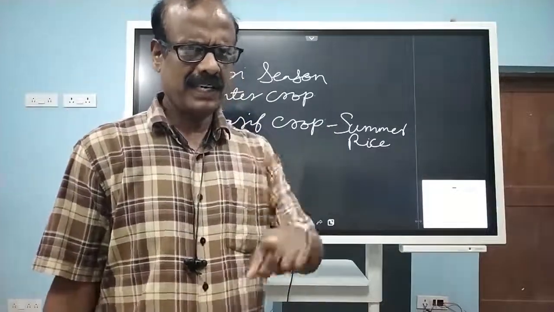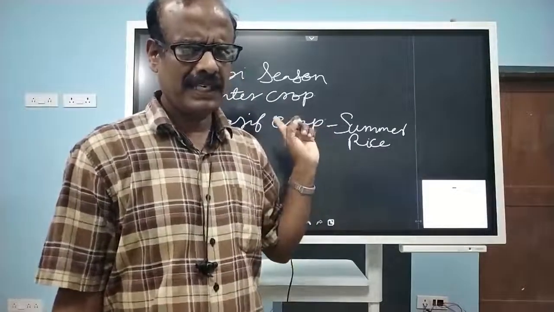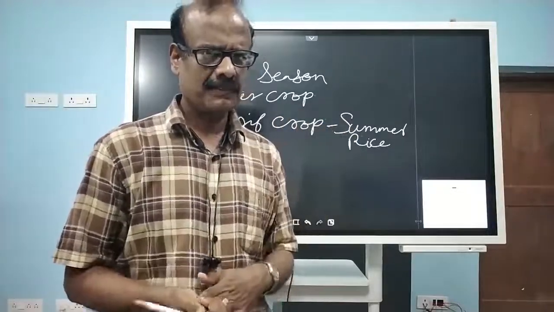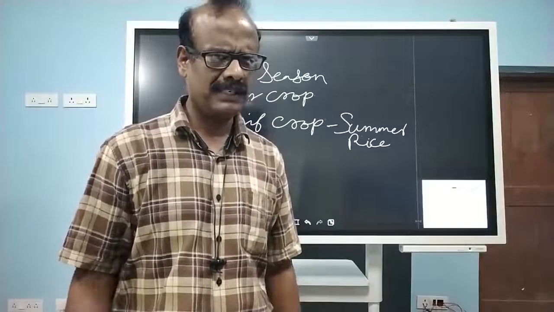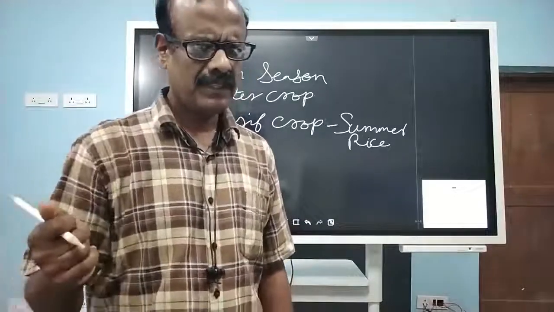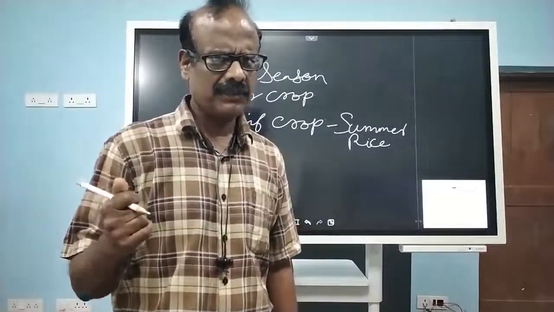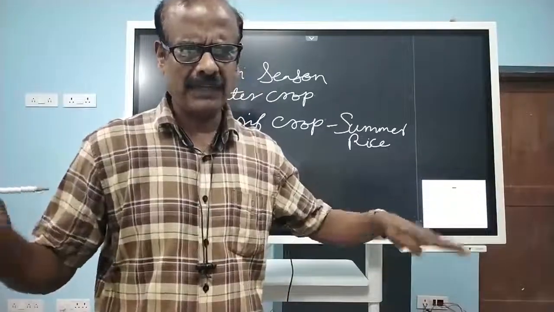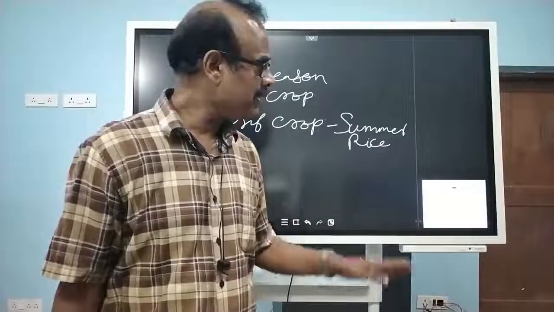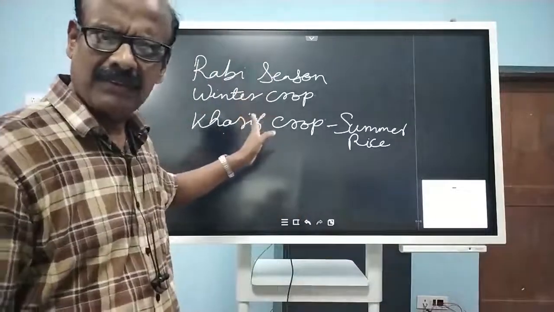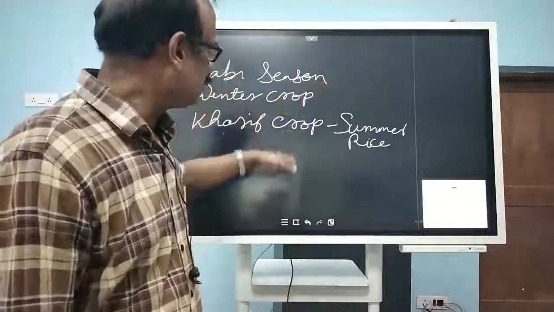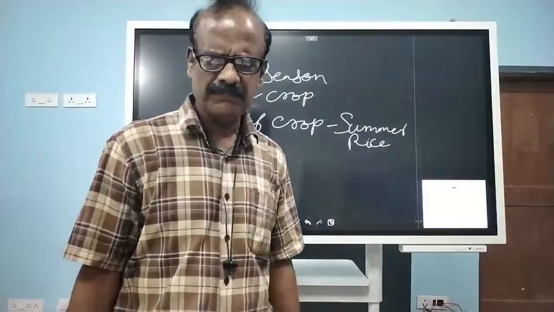Then we are lucky, we can even classify our cropping pattern into seasons. But in some countries like European countries, which are very cold, they can't have cultivation throughout the year. During the winter season it is stopped. Why? Because it will be covered with snow. But we are lucky to have such a long growing season. So we are categorizing it into different seasons.